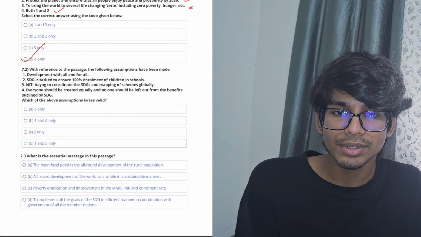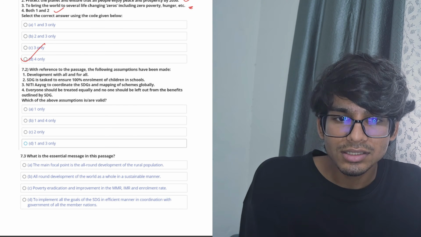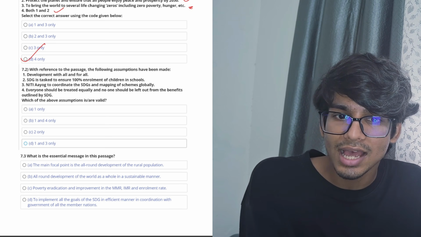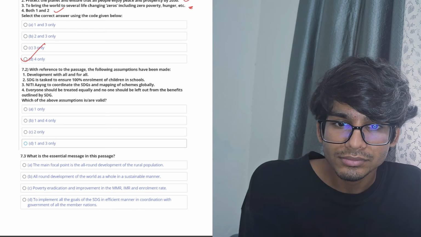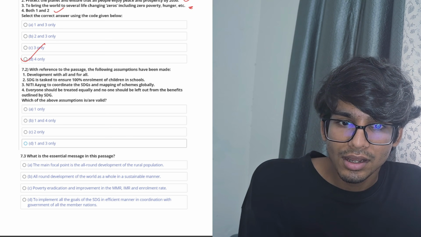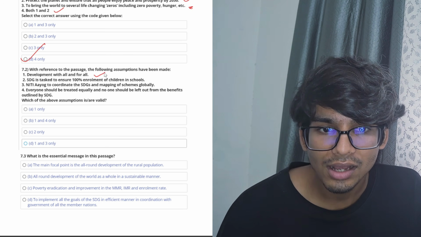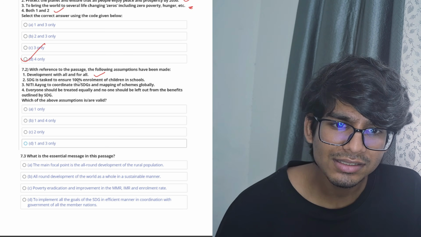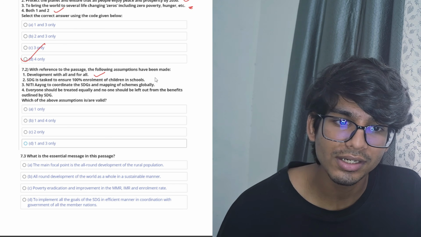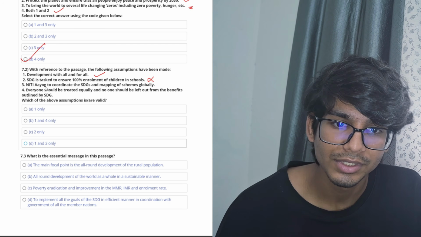Coming on to the next question, 7.2. With reference to the passage, the following assumptions have been made. Development with all and for all. Yeah, it's given there. SDGs is tasked to ensure 100% enrollment of children in schools. No, it's not being talked about in the passage.